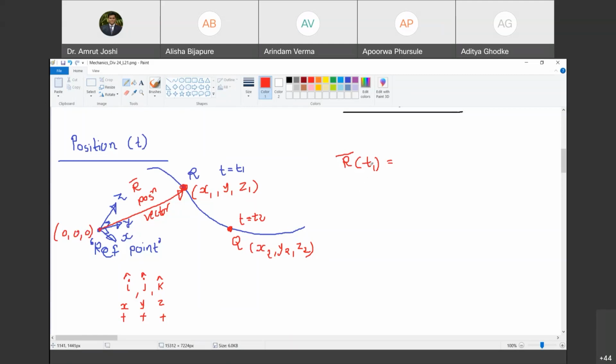And then what are the coordinates of r bar? X1 i cap, y1 j cap, and z1 k cap. So this vector r bar is directed from O to R. So you have to subtract coordinates of O from coordinates of R. So it is x1 i cap. Are you with me? Yes, sir. Plus y1 j cap plus z1 k cap. Do you agree with me?